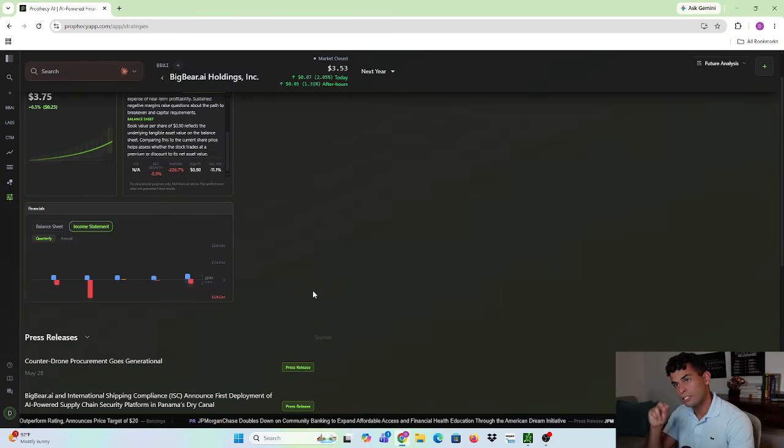But as always, I want to make it very clear, please do your own due diligence, and always make sure that you backtest a strategy, you don't go too heavy-handed on any single trade, and you allocate your capital appropriately. You have risk management in place with any trades or investments that you make.